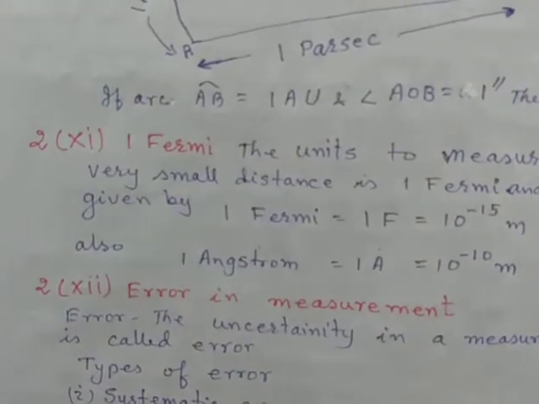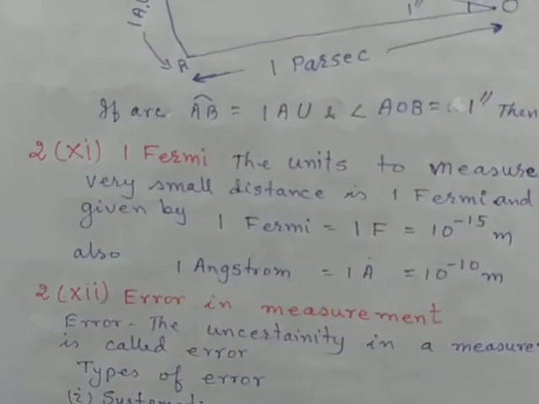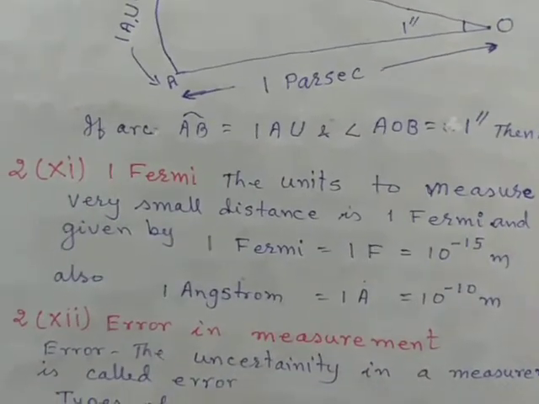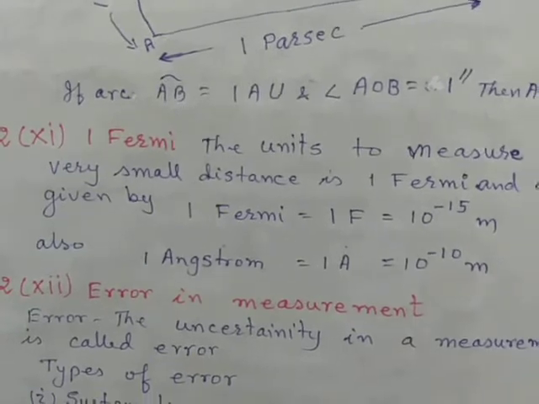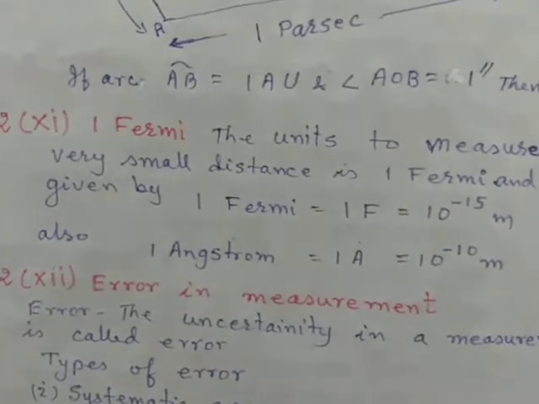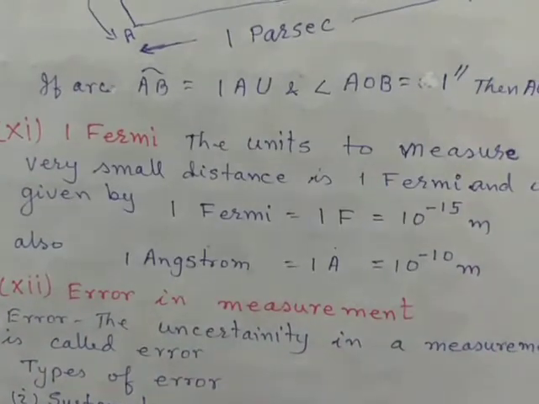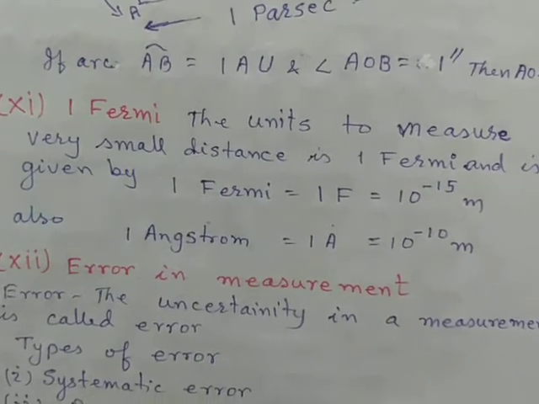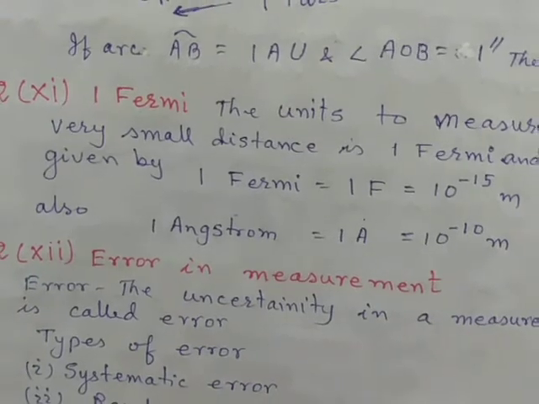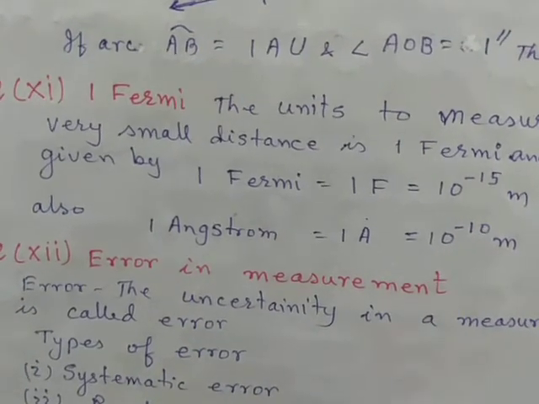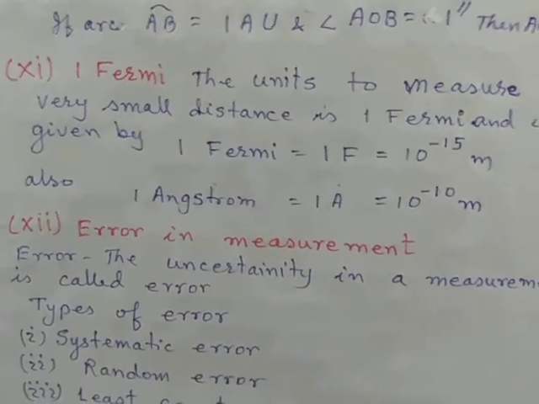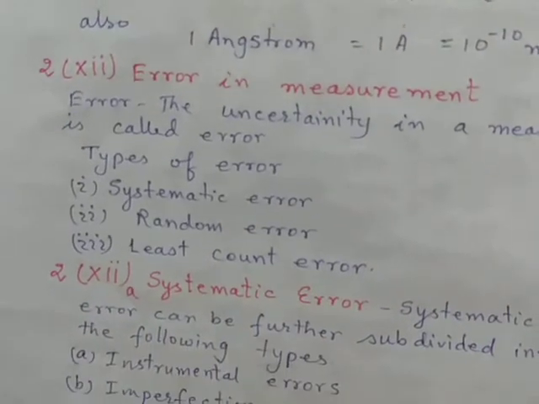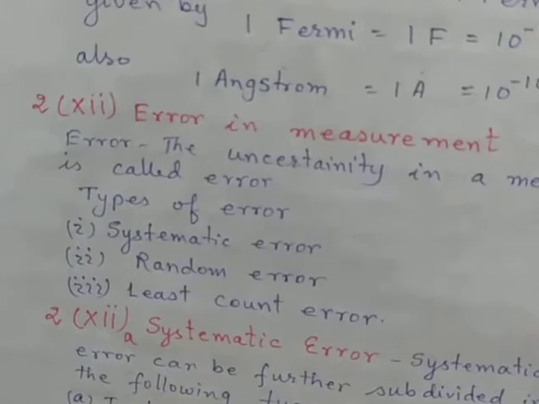And we also learned another unit for measuring small distances, that is of the order of dimension of nucleus, 1 Fermi. 1 Fermi is equal to 10 to the power minus 15 meter, and also the dimension of atom is of the order of 1 angstrom. 1 angstrom is 10 to the power minus 10 meter. Now next we move to the error in measurements.